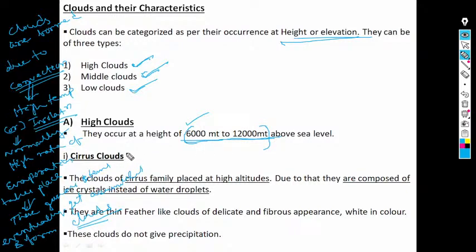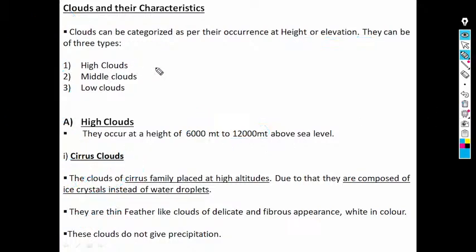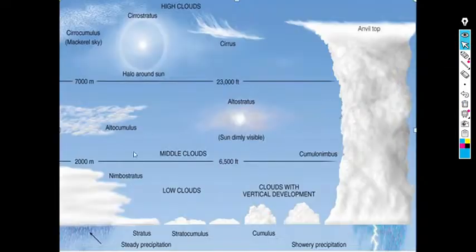Here you can see 6,000 meter to 12,000 meter above the sea level.